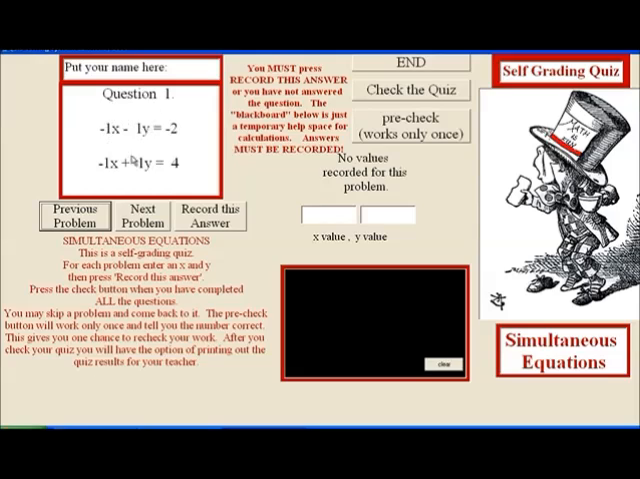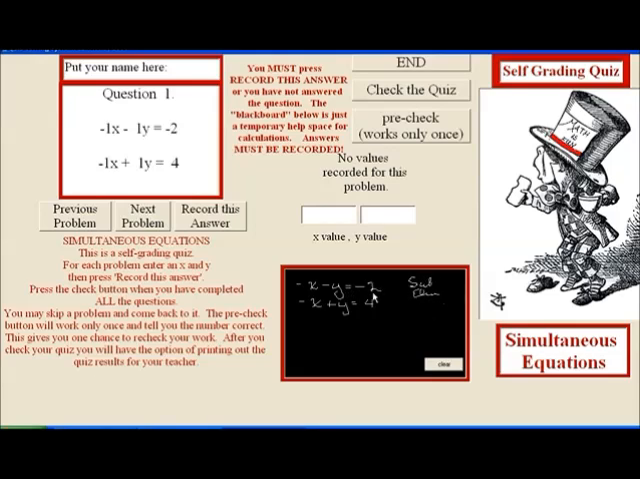Here's the problem, and let's see if I can use the blackboard over here to go minus x minus y equals -2, and minus x plus y equals 4. Now, there's not any helps. It's not going to talk you through the problem. You have the problem. You need to work it yourself. You have 2 methods, substitution and elimination. And you have to choose which one you want to use.